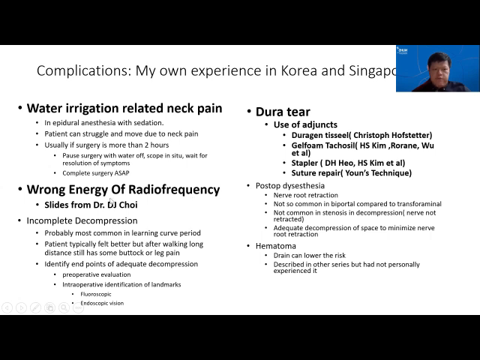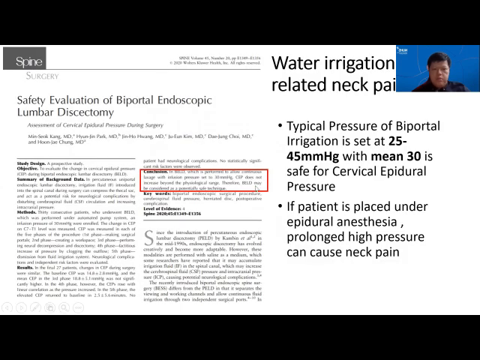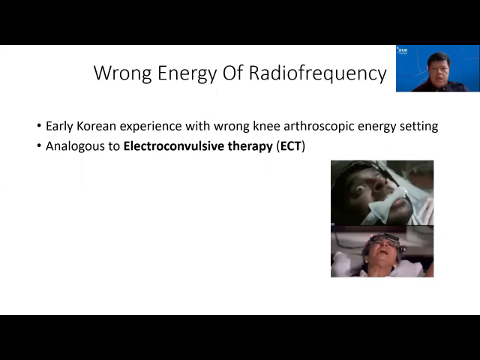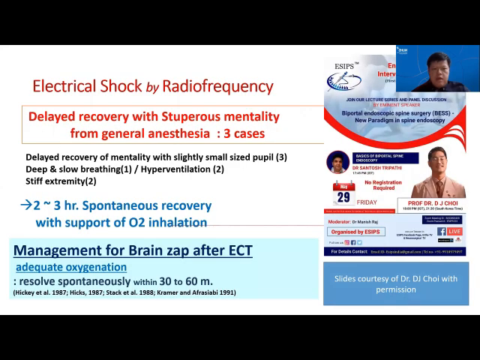I also heard from Dr. DJ Choi in his early 2010s that the wrong radiofrequency ablation setting can cause effects similar to ECT, which can lead to cardiac and CNS issues. So it is important to use a good pressure, a mean of 30 say for cervical, preventing neck pain and headache. And we have to apply the correct electrical radio frequency.